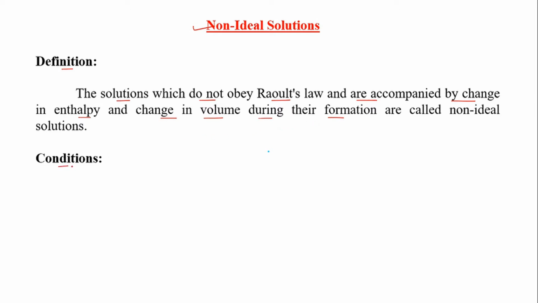Next, what are the conditions? First condition is PA is not equal to PA0 into XA, PB is not equal to PB0 into XB, and P total is not equal to PA plus PB. That means the partial vapor pressure of each component is not the same as the product of their vapor pressure in pure state and the mole fraction, and hence the total vapor pressure of a solution is not equal to the addition of partial vapor pressures of each component.